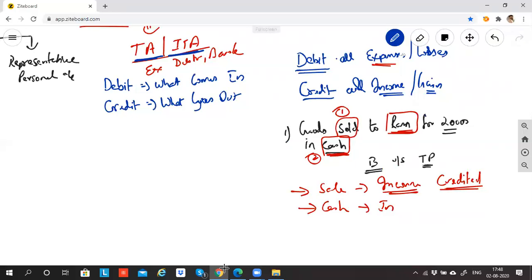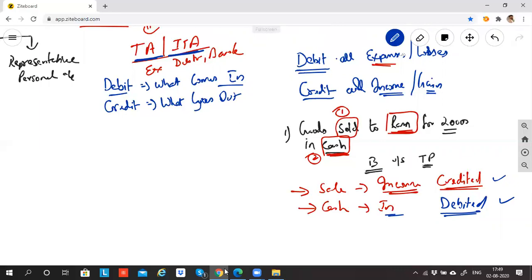So for cash, can I apply the rule of real account? When you make the sale, when you keep on making the sale, is cash coming inside the business or going outside the business? Inside the business. Cash will come inside the business. If cash is coming in, then what should you do? Debit what comes in. So cash is coming in, so cash will be debited. I said to you that every transaction will have one debit and one credit.